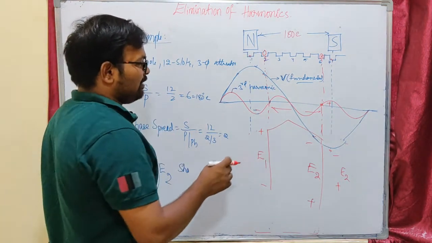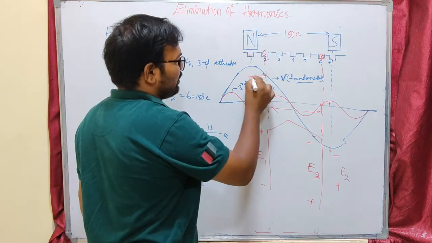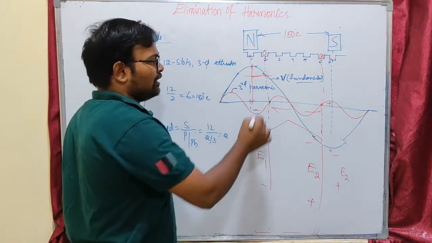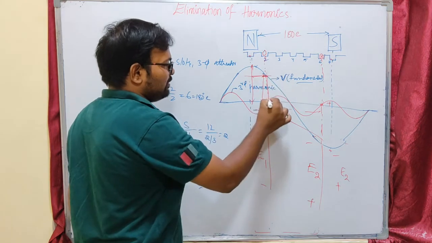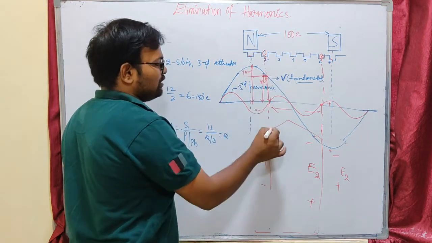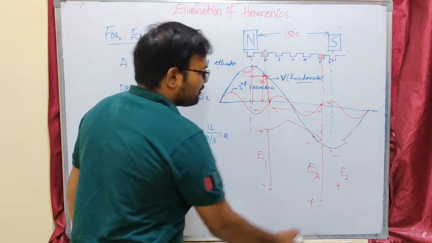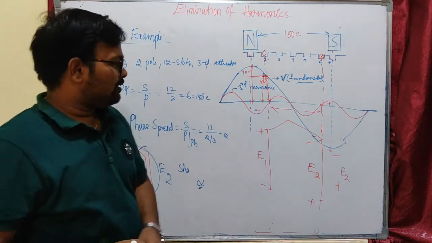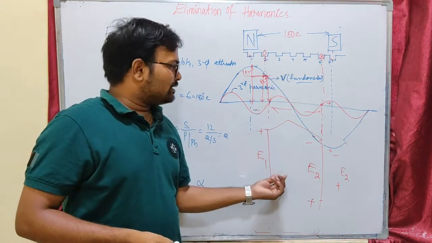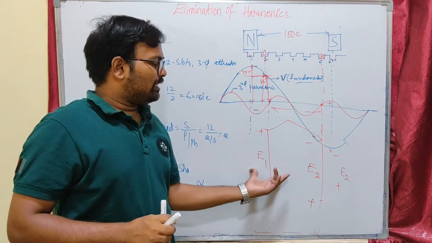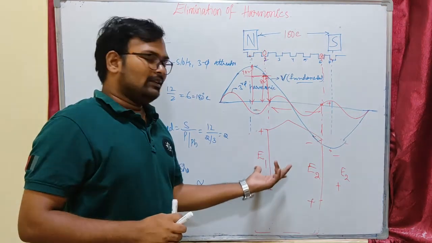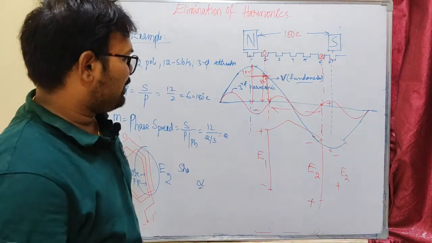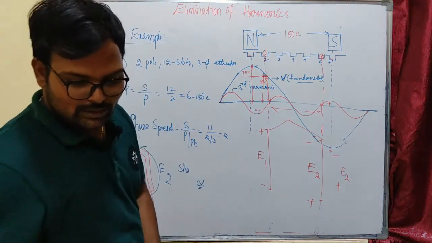But we can see that our voltage is somewhat reduced. This will be the peak value now, instead of the earlier peak value. If this is 10 volts, this will be around 8 volts. EMF is reduced, but it is free from harmonics. Because of short pitching, our generated voltage is reduced somewhat, but we need harmonic-free voltage. It is costing us some voltage.